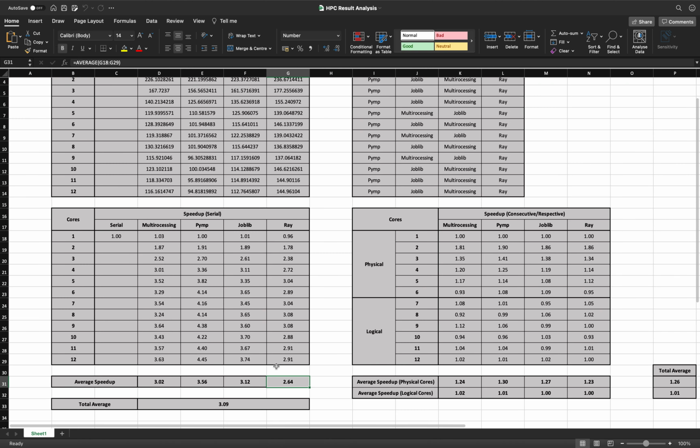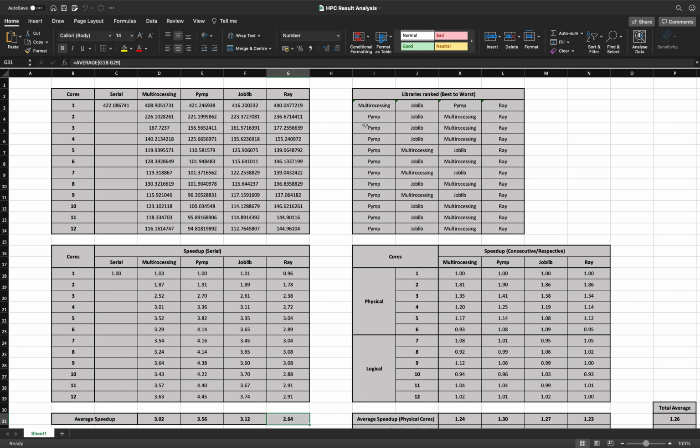Now these can also be observed in the second table, where we see that PyMP is almost always the fastest library and Ray is almost always the slowest. JobLib takes the second position with most of the time coming up faster, and the third position with multiprocessing.